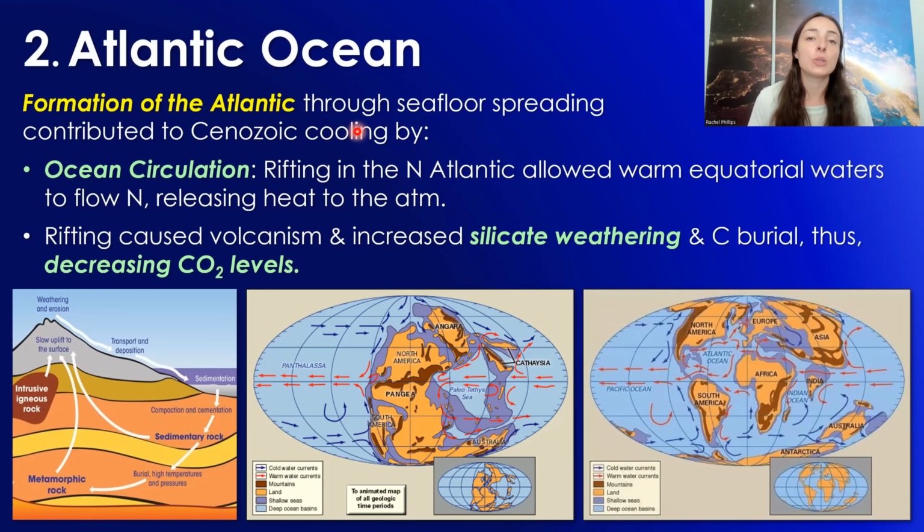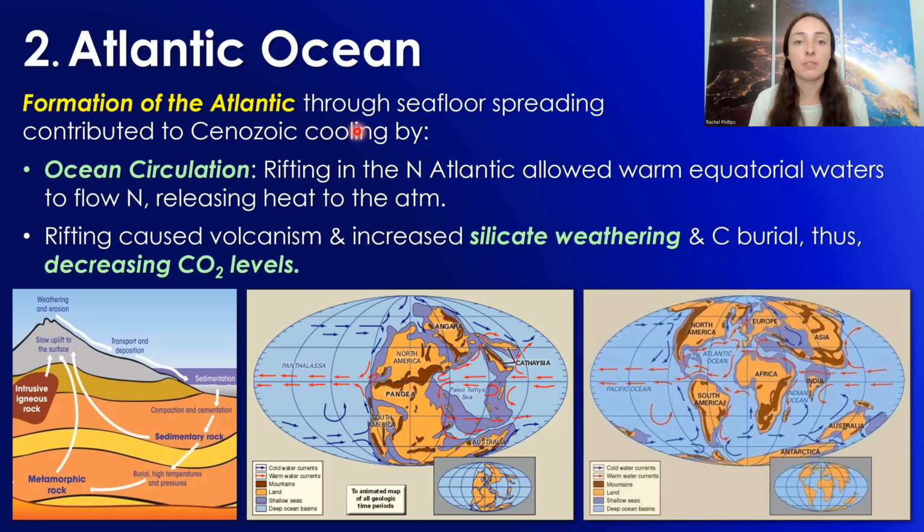Rifting in this region also caused volcanism and increased silicate weathering and carbon burial, thus decreasing CO2 levels. Like I talked about in the previous video, anytime you have increased silicate weathering rates, the weathering of silicate minerals like volcanic basalts or other igneous rocks, this increases the rate of carbon burial by increasing the rate at which ions like calcium are transported to the ocean, which can form calcium carbonates, causing the storage of carbon long-term in the rock record.